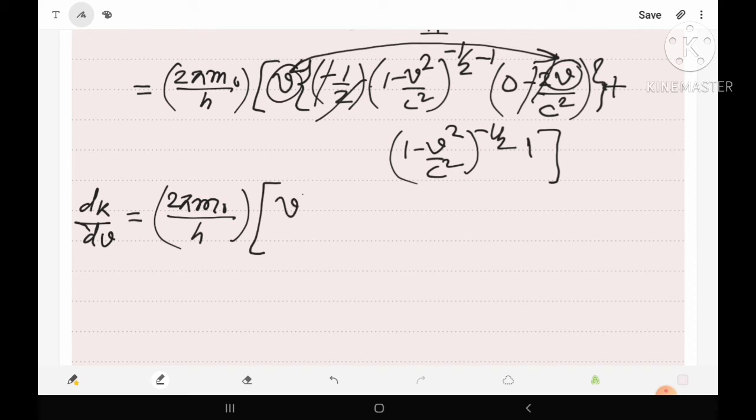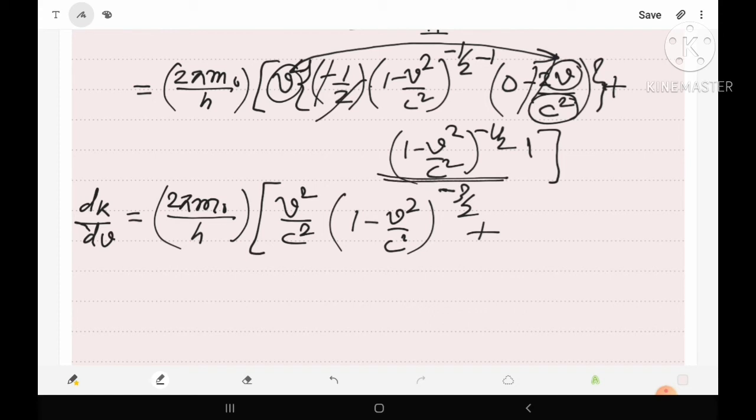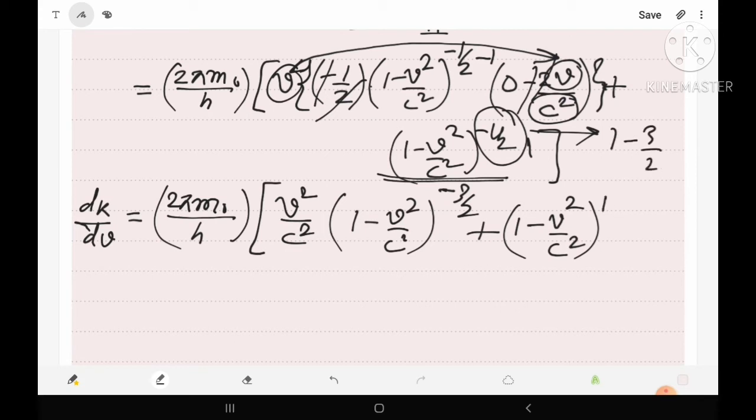Then we have v²/c² into (1 − v²/c²) raised to power −3/2, plus in the second term we have (1 − v²/c²) raised to power −1/2, which may be written as power −3/2 with an extra factor of (1 − v²/c²).